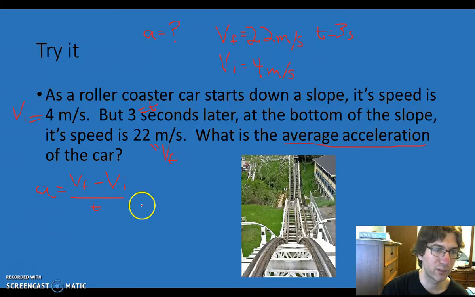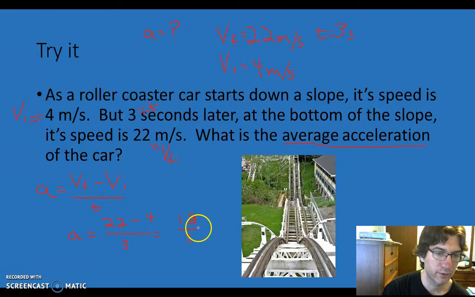So now I'm just going to come over here to my formula and plug things in. Acceleration, I don't know, so I'm going to leave that as A. Final velocity is 22. Initial velocity is 4. All divided by time, which is 3. Solving my numerator, 22 minus 4 should be giving you 18. 18 divided by 3, which is my time, should be giving you 6. So my acceleration is going to be equal to 6.